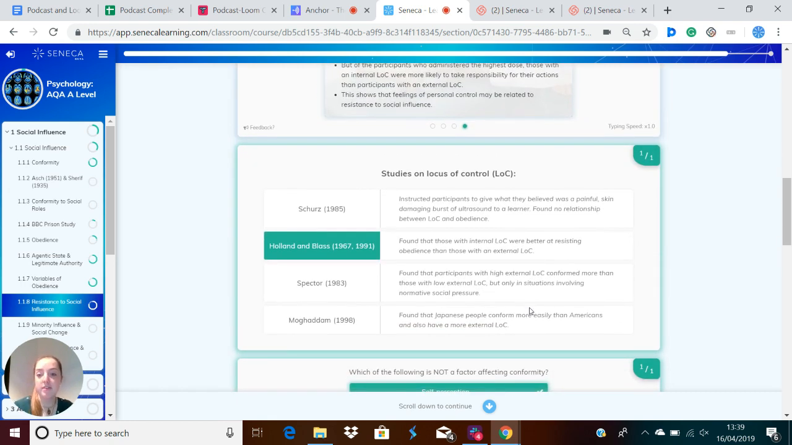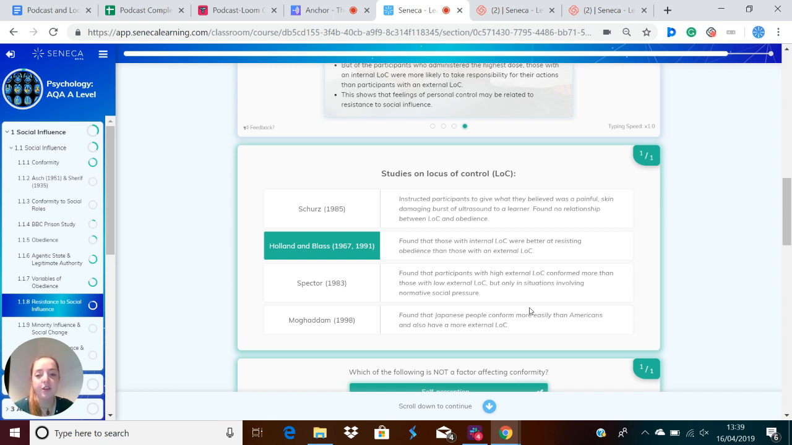So I'll just recap those studies for you. Schurz in 1985 instructed participants to give what they believed was a painful, skin-damaging burst of ultrasound to a learner, and he found no relationship between the locus of control and obedience. Holland and Blass in 1967 and 1991 found that those with an internal locus of control were better at resisting obedience than those with an external one.